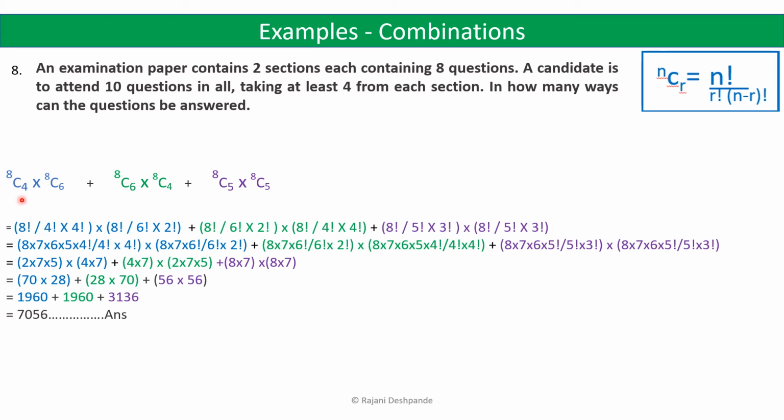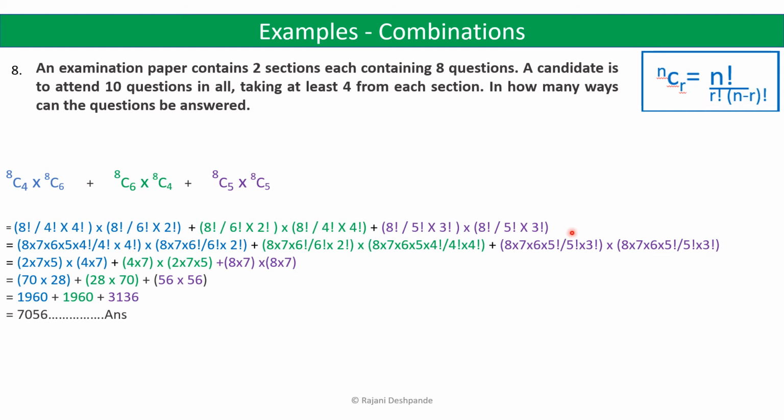So 8C4 into 8C6. Now this can be elaborated as 8 factorial divided by 4 factorial into 8 minus 4 factorial. And this can be written as 8 factorial divided by 6 factorial into 8 minus 6, that will be 2 factorial. So you can elaborate using this formula, nCr is equal to n factorial divided by r factorial into n minus r factorial.